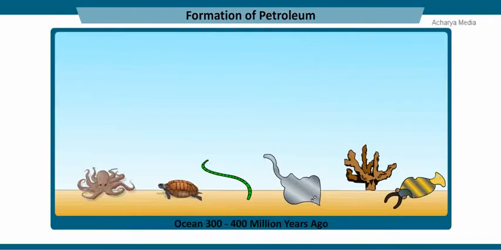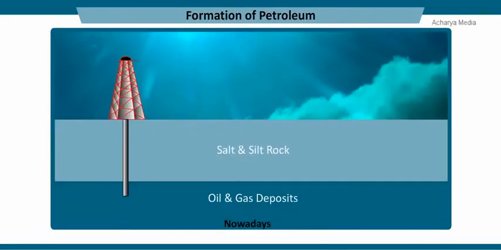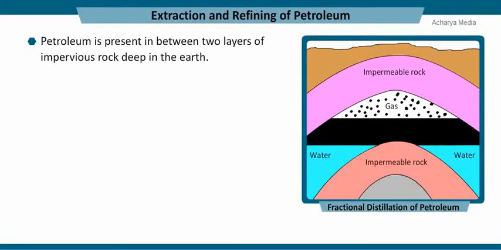Tiny dead marine plants and animals were buried under the floor of the ocean. These dead organisms were covered by layers of silt and sand. Over millions of years, the dead remains lay buried deeper. The enormous heat and pressure turned them into oil and gas. Nowadays, we drill down through layers of sand, silt, and rock of the ocean to reach the rocks that contain oil and gas deposits. Petroleum is present in between two layers of impervious rock deep in the earth.